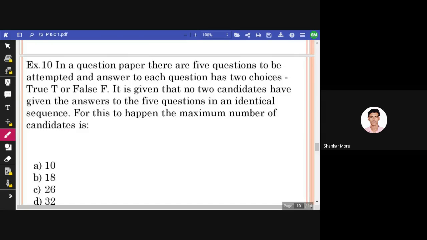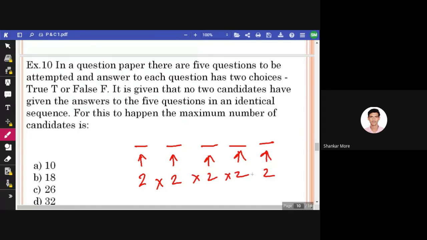So how many questions are there? 5 questions are there, isn't it? 1 2 3 4 5 questions are there. Now for first question, how many possibilities are there? It can be either true or it can be false, isn't it? So 2 possibilities are there. For second question also 2 possibilities. For third question also 2 possibilities. So 2 into 2 is 4, 4 into 2 is 8, 8 into 2 is 16, 16 into 2 is 32.